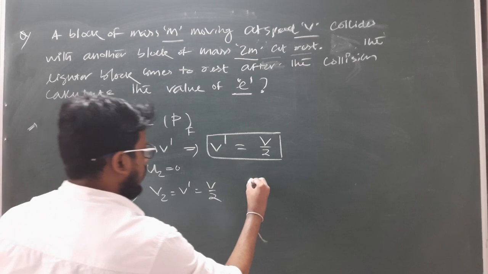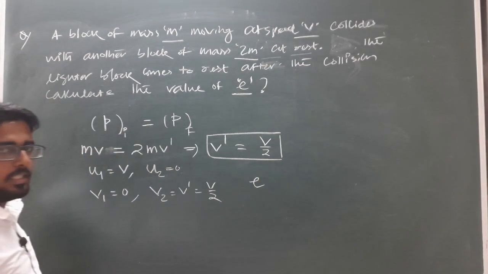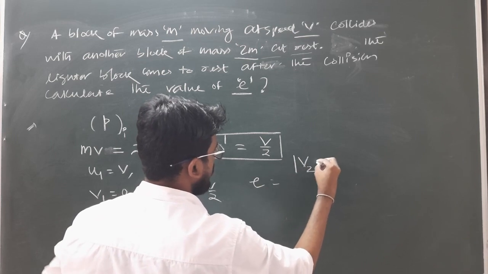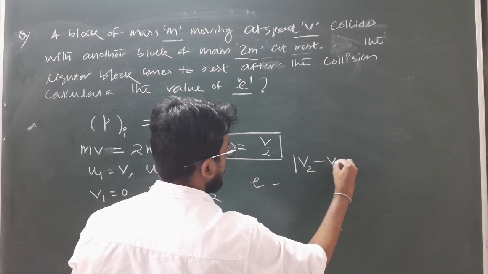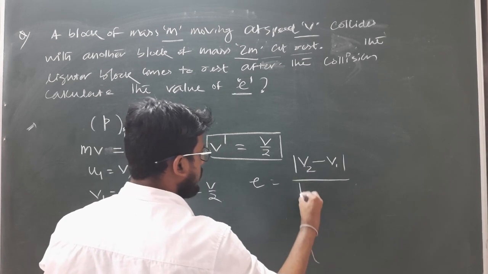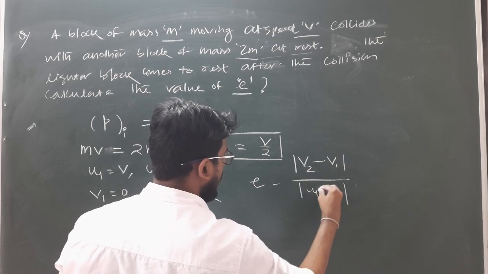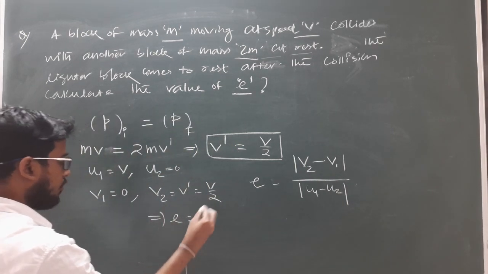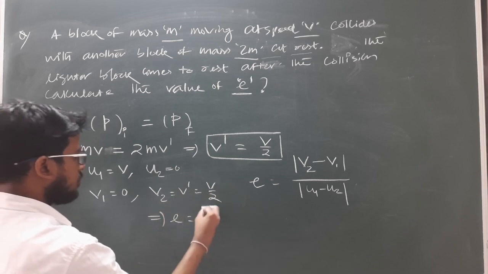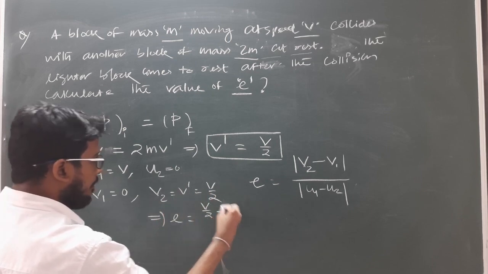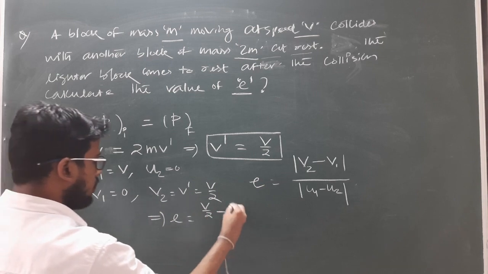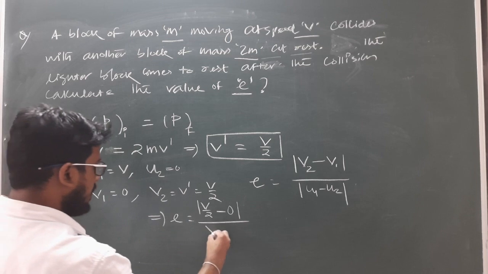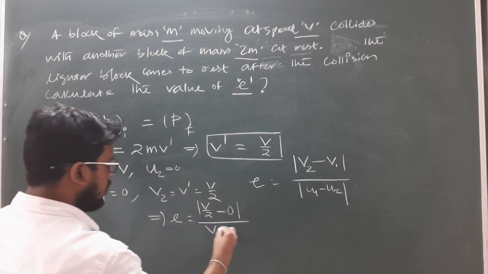So according to the definition of the coefficient of restitution, E is equal to the magnitude of the relative velocity of separation, that is v2 minus v1, divided by the magnitude of the relative velocity of approach, that is u1 minus u2. So now putting the values, we will get E equal to v2, which is v dash, equal to v by 2, minus v1 which is 0, divided by u1, which is v, minus u2 which is 0.